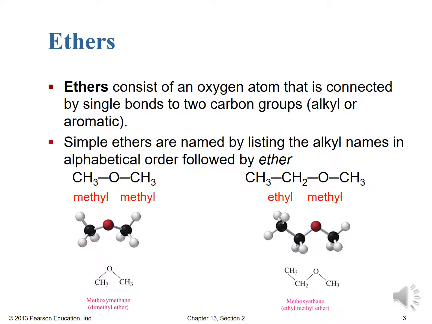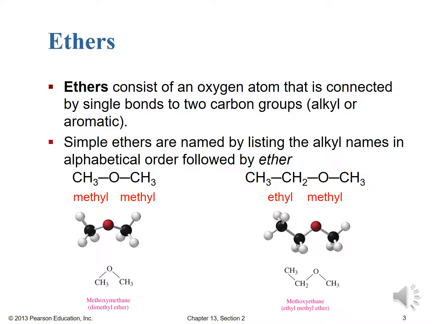Okay, so an ether is an oxygen-containing hydrocarbon, just like an alcohol or a phenol, but in this case, the ether consists of an oxygen atom that is connected by single bonds to two carbon groups, alkyl or aromatic. Again, we would call this oxygen a bridging oxygen because unlike alcohols or phenols, where the oxygen was essentially terminal, it had an H on it, but it didn't extend beyond that. Here, ethers can be in the middle of very large compounds because of the ability to extend on either side with those carbon groups. We're going to hit that idea of simple naming according to IUPAC versus non-IUPAC.